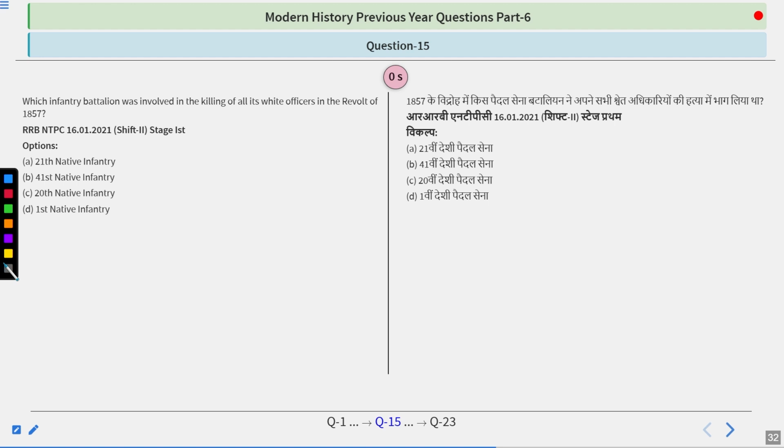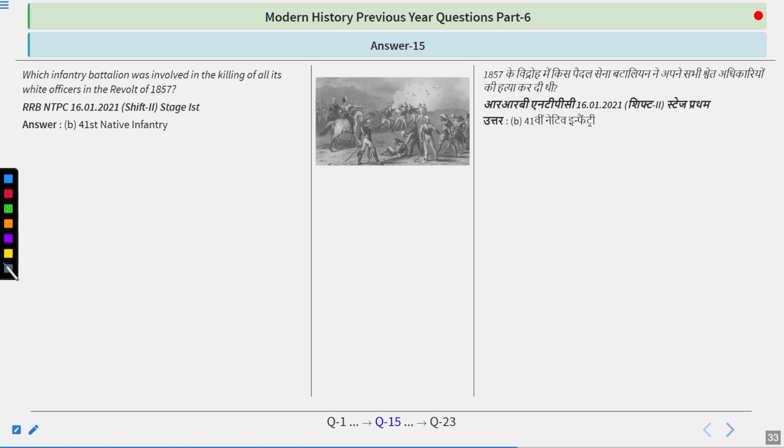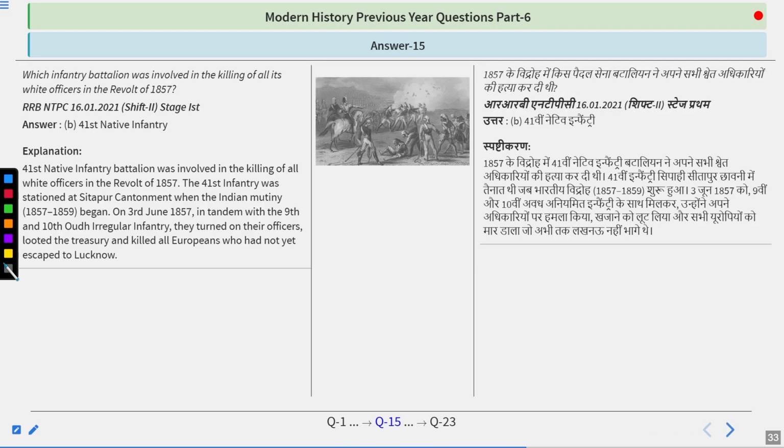And I guess the answer you are thinking is right because the answer to this question is 41st Native Infantry. So the 41st Native Infantry Battalion was involved in the killing of all white officers in the revolt of 1857. The 41st Infantry was stationed at Sitapur Cantonment when the Indian Mutiny began on 3rd June 1857 in tandem with the 9th and the 10th Awadh Irregular Infantry.